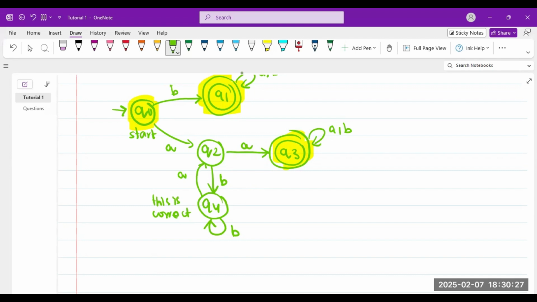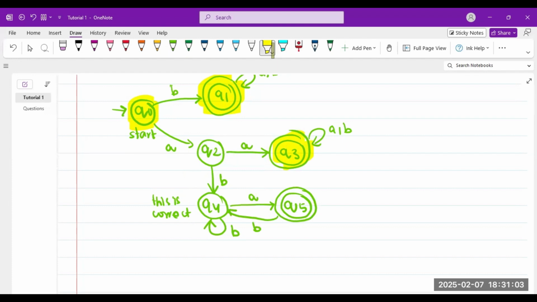If I don't get a B, I can accept. After this A, B, and then I got an A, this should also accept. So I should move it somewhere that should accept. I'll remove this transition. After this A, B, and I got an A, this should accept. If I get a B, I can just move back here.